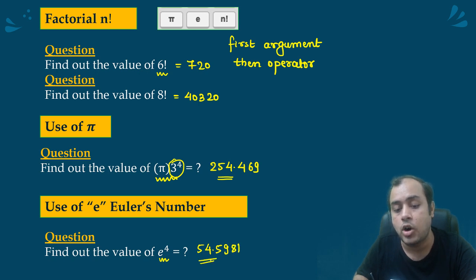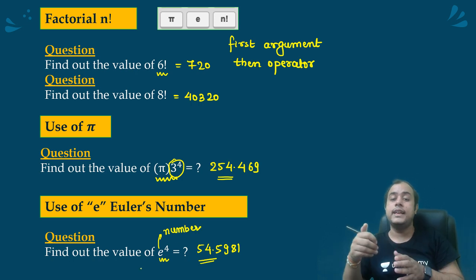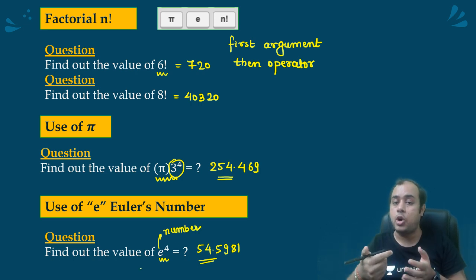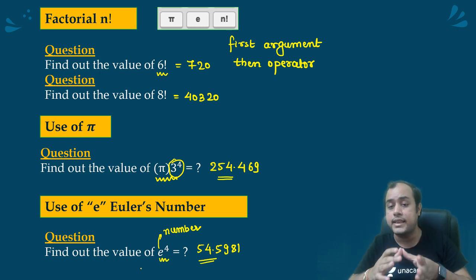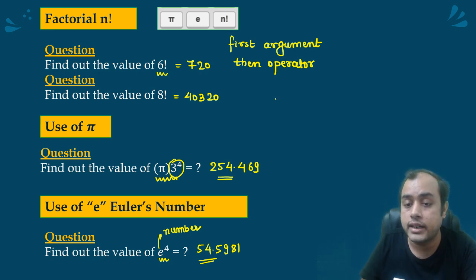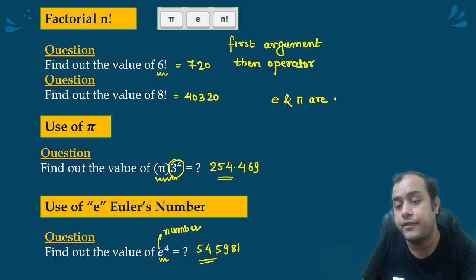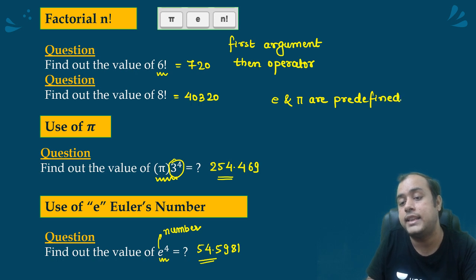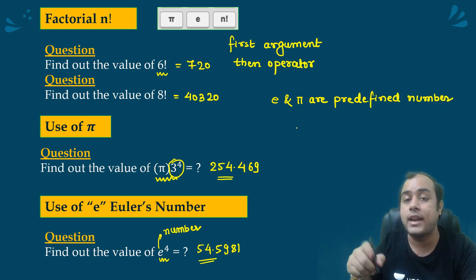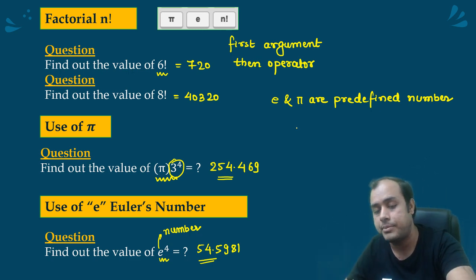Don't treat it as an operator. E is just a number, not an operator. Okay, don't think that e to the power 4 will come automatically whenever you press e or pi. So what are they? E and pi are predefined numbers. So the calculator is going to treat them like any other number. So you have to manually raise it to the power 4.